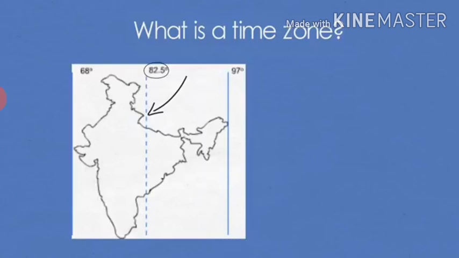Explain. The Indian Standard Time has a great importance. It has prevented a lot of confusion and has brought harmony in time throughout the country. The local time at each longitude is different. So, in order to follow one timing, India has accepted 82 degrees 30 minutes east as a standard meridian of